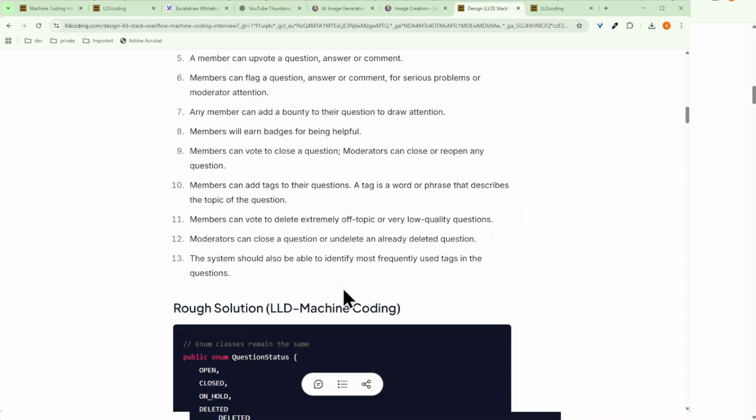Also, the system should be able to identify the most frequently used tags in the questions. For example, if the Java tag is heavily being used, it should be specified by the system that Java is one of the tags most frequently used by the users whenever they are posting questions or answers.